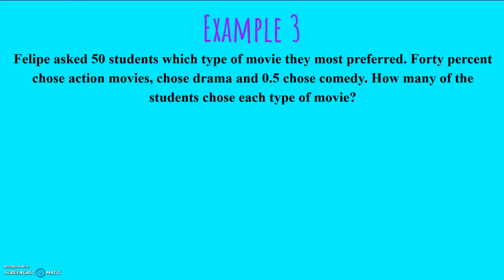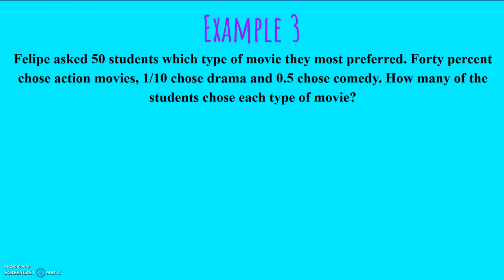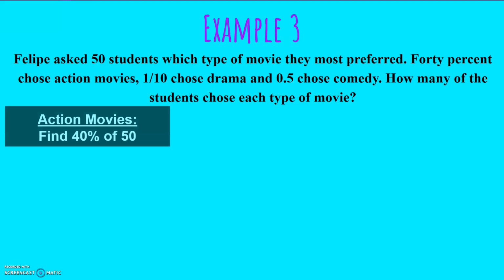Example 3. Felipe asked 50 students which type of movie they most preferred. 40% chose action movies. 1/10 or 1 out of 10 chose drama, and 5/10 or 0.5 chose comedy. How many of the students chose each type of movie? Again, this is very simple in that we are just doing a percent of a number, a fraction of a number, and a decimal of a number.